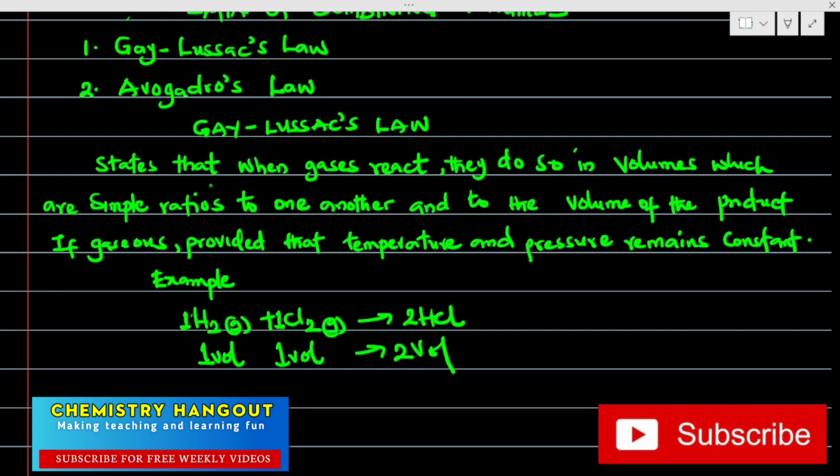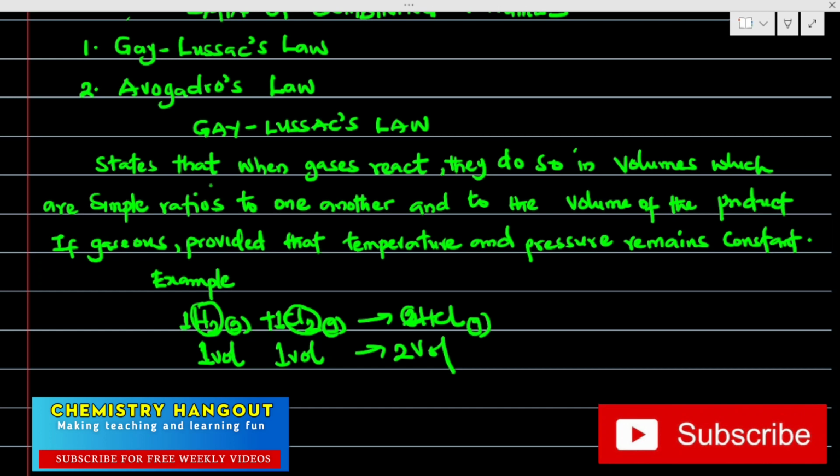Then you have this place to be two. So that's what Gay-Lussac's law is saying: the reaction of this hydrogen plus this chlorine to give us hydrogen chloride is that one volume of hydrogen gas is reacting with one volume of chlorine gas to give us what? Two molecules of hydrogen chloride gas. I want to believe this is very clear.